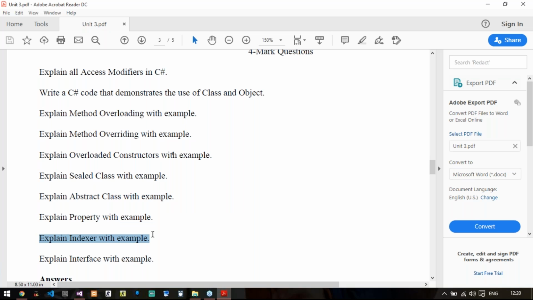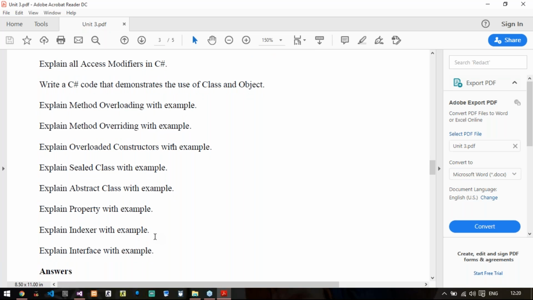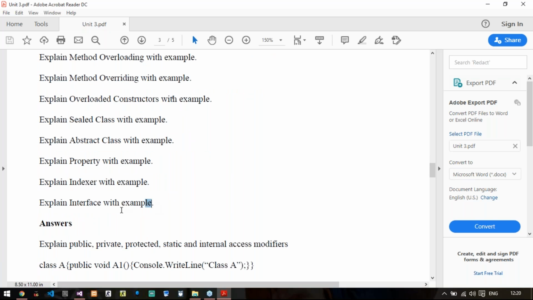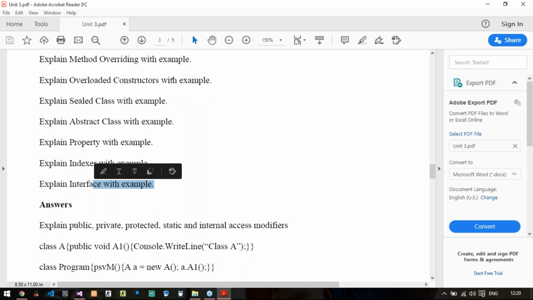Then again explain indexer. So what is indexer? You will write an array of your class, and you are making the object of the class being used as an array. Then you explain what is this keyword, and then again get and set methods. Then explain interface. Already you know what is interface, so you will just explain it with an example. Everything has been written here.